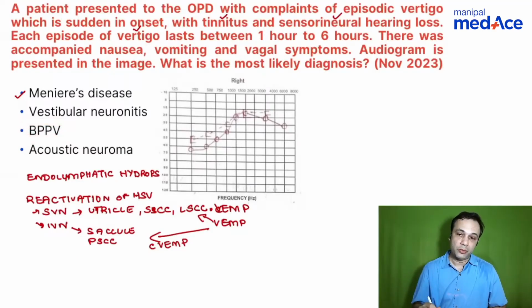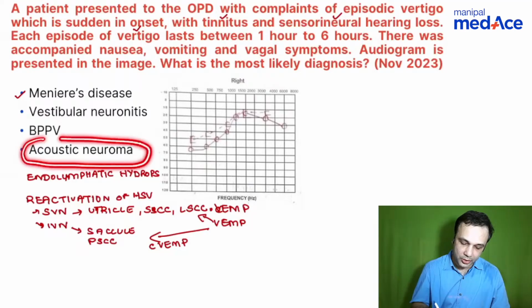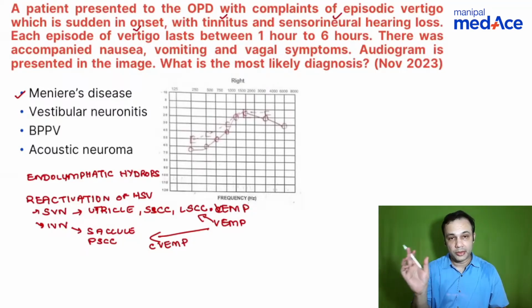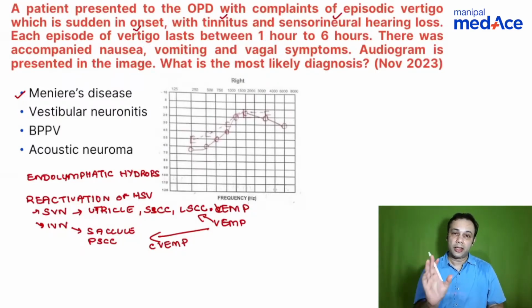There is an MCQ based on BPPV as well. Now let's come to vestibular schwannoma or acoustic neuroma. This will help you. When you talk about vestibular schwannoma, you will have, once again, episodic spells. That is, it may last for a few minutes to a few hours, or it can last for days at times. And along with that, there will be compressional symptoms.